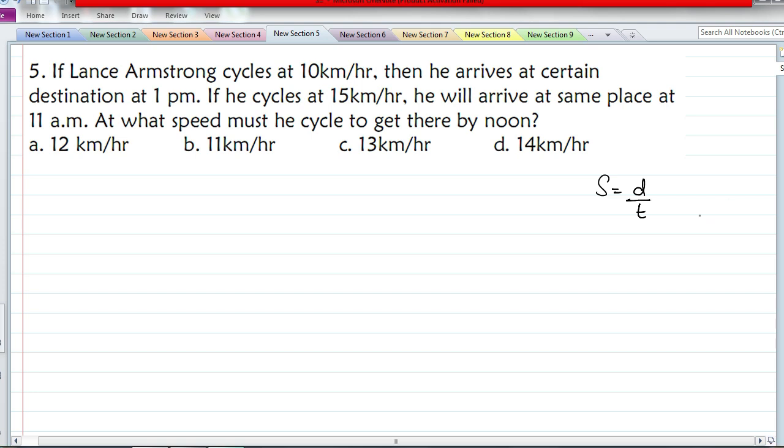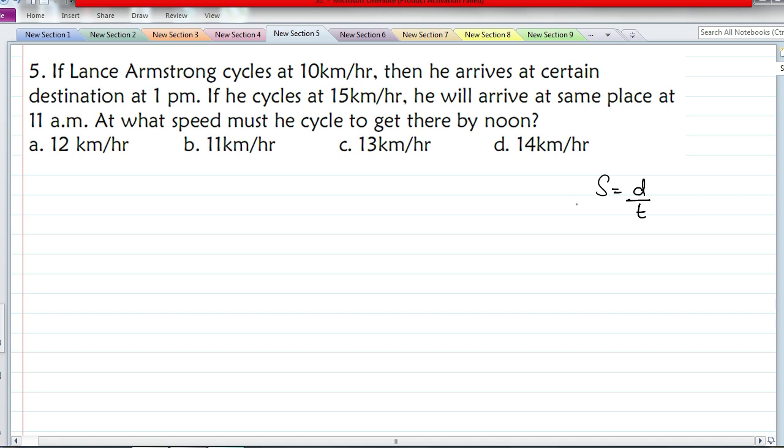When one of the quantities is constant, the other two will change. This is called the product constancy rule or constant product rule. This also I have explained in my time, speed and distance video, which was uploaded a few weeks back. You can go through our channel and watch that video. I have explained all the types of these questions in detail.